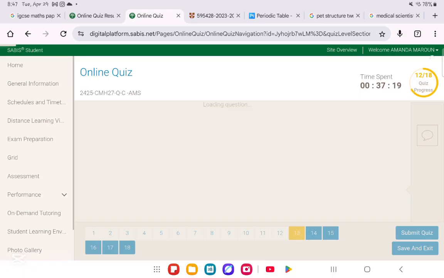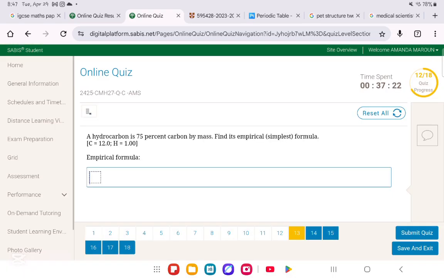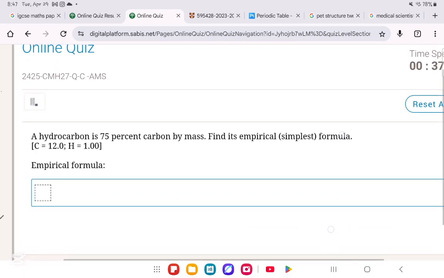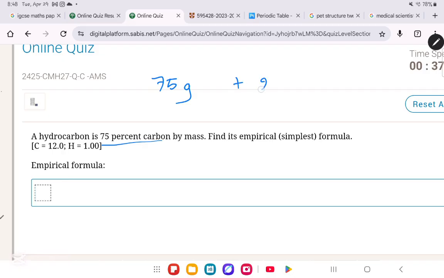We move on to question number 13. In question number 13, we have something very important. They told us a hydrocarbon is 75% carbon by mass. Find its empirical formula, its simplest formula. So 75% carbon by mass. So let's say the total mass is 100 because it's in percentage. So let's say 75 grams is carbon, plus 25 grams is gonna be hydrogen, and it's gonna give us in total 100 grams of the hydrocarbon.